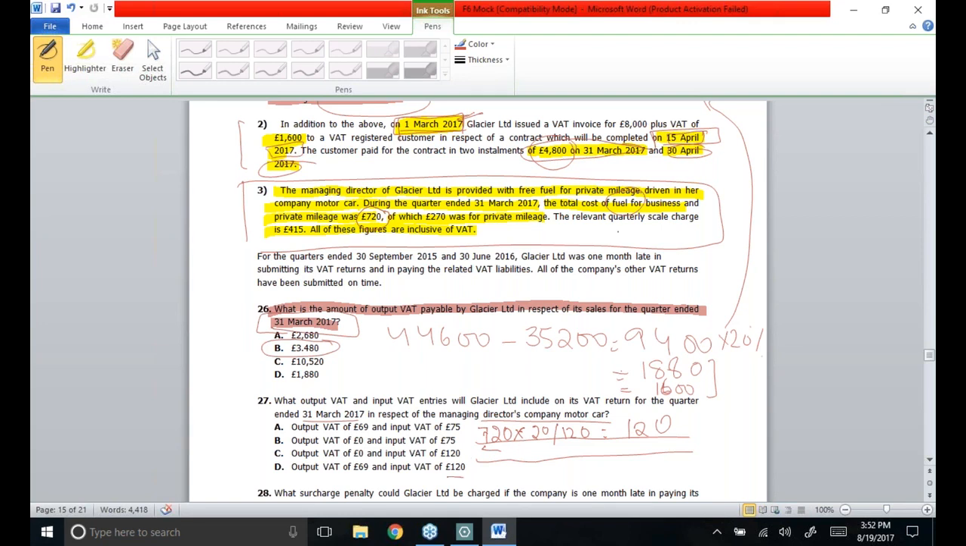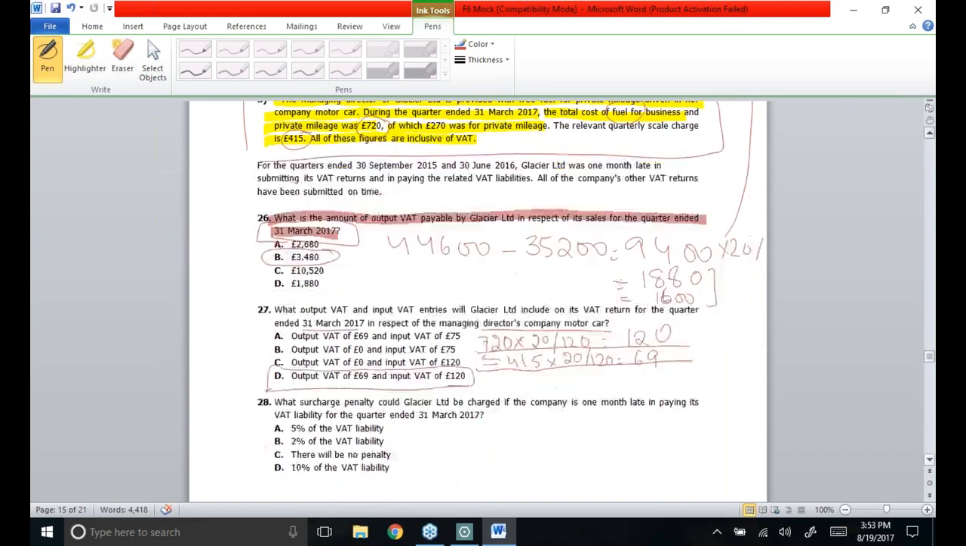As far as output VAT is concerned, that is going to be charged over the fuel scale charge. Fuel scale charge is the figure on which we assume that we have supplied the fuel for free. 415 is once again inclusive of VAT. It should be multiplied with the 20 over 120 fraction, and this results in an output VAT of 69 pounds. So which option is correct? The correct option is option D, where output VAT is 69 and input VAT is 120 pounds.